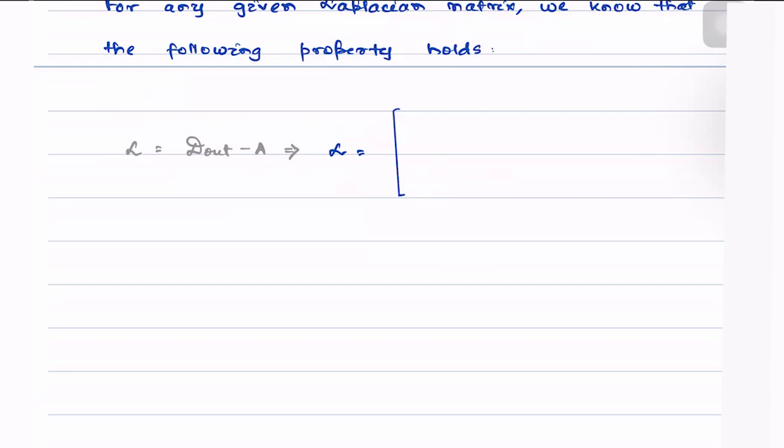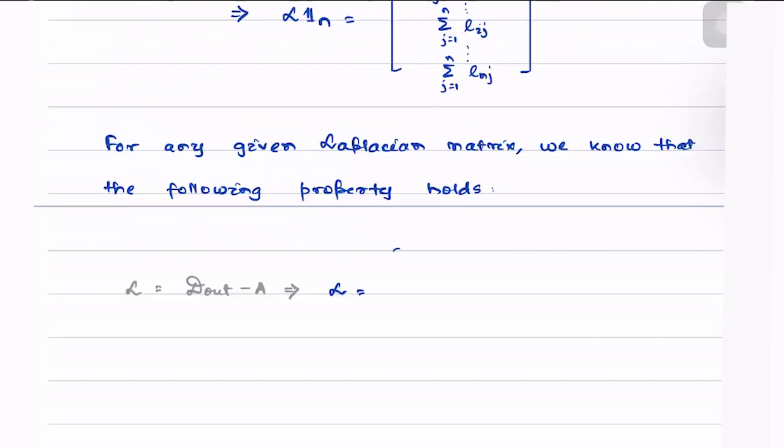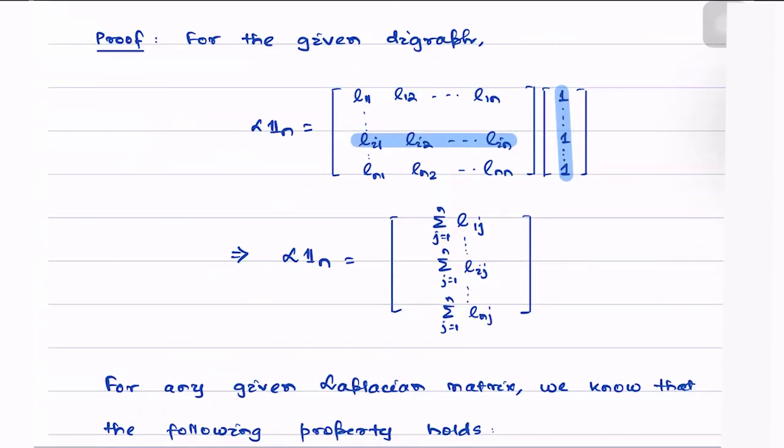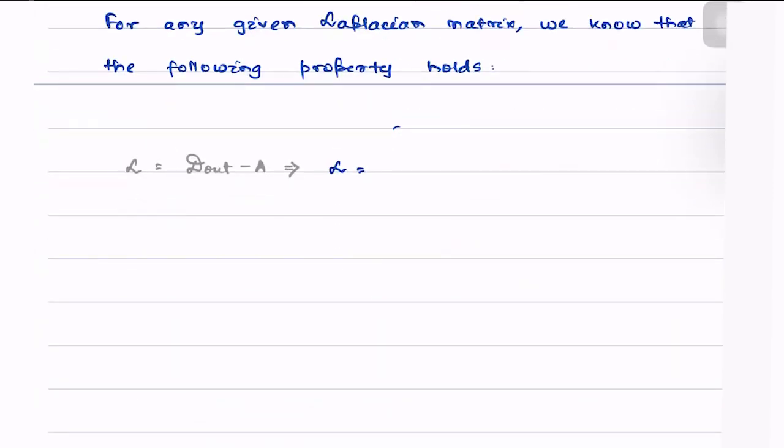Because remember that the Laplacian matrix does not give us any information about the self loops, or in fact even cancels any self loop. Say if we have a self loop, then the self loop gets added because of D out, and again gets subtracted when we do minus A, meaning effectively the self loop vanishes.